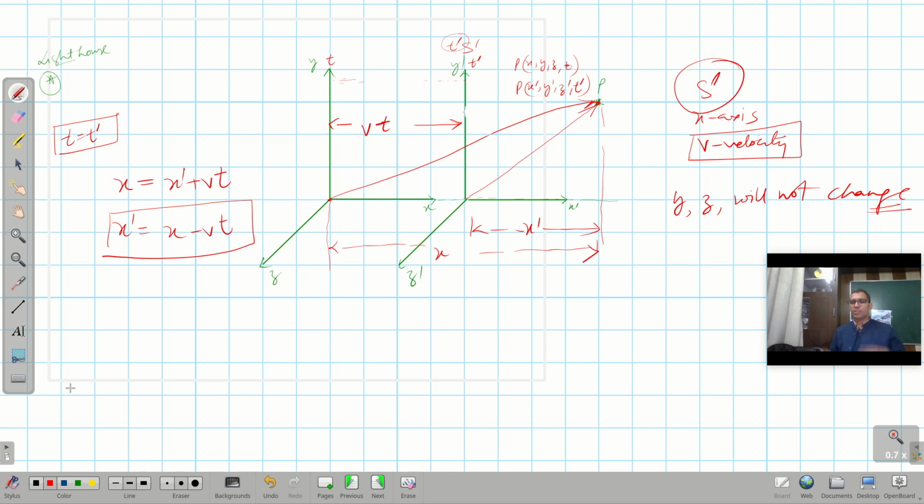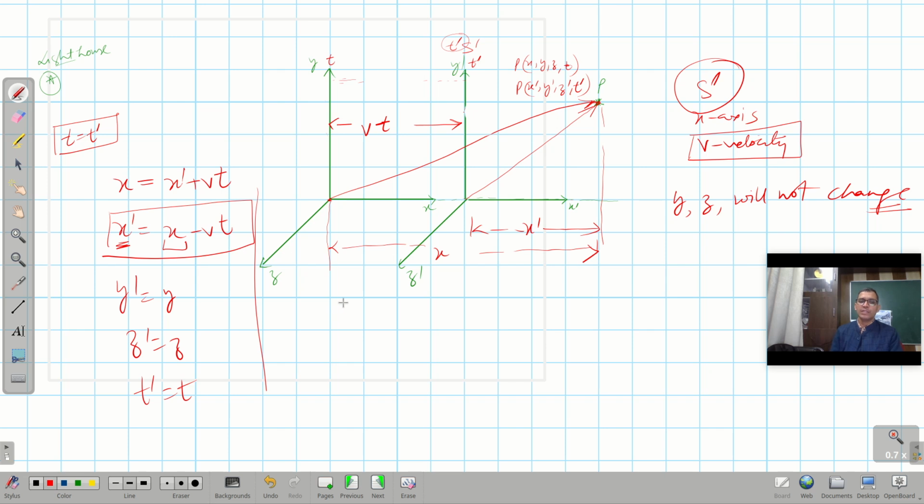That is how the position of a particle in one frame of reference is related to its position in another frame of reference. It means it is the position of the particle when seen from the moving frame of reference, related with the frame of reference which is stationary. Also y prime is equal to y, z prime is equal to z, and t prime is equal to t. So these are known as the Lorentz transformation.